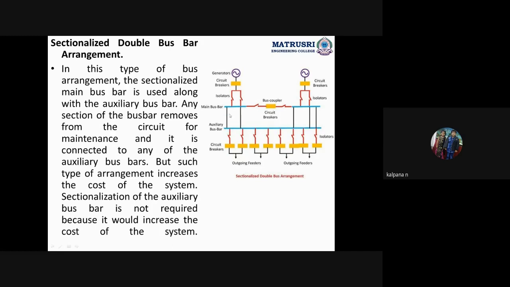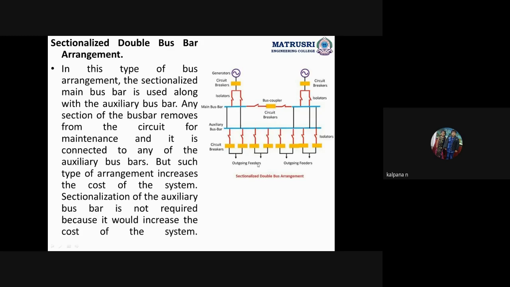So here these two are the two incoming lines. And these four are the outgoing feeders, which we are giving for the distribution purpose, distribution of the power. Feeder means what? A line which is connected from the substation to the distribution lines.